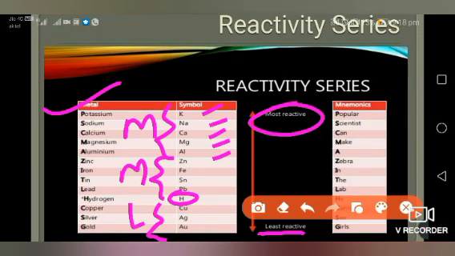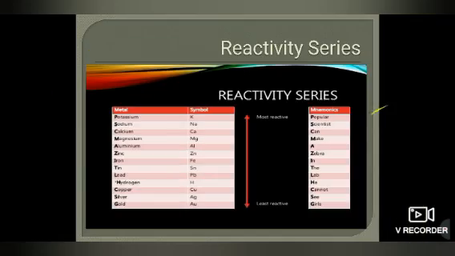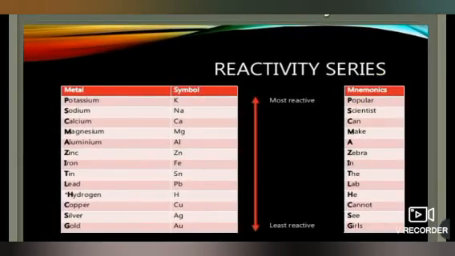How to remember them? Mnemonic: Popular scientist can make a zebra in the lab, he cannot see girls. By this, P is for potassium, S for sodium, C for calcium, M for magnesium, A for aluminum, Z for zinc, I for iron, T for tin, L for lead, H for hydrogen, C for copper, S for silver, G for gold.